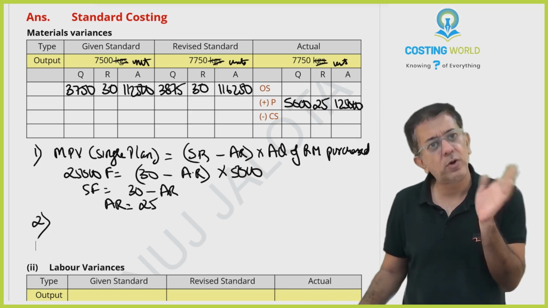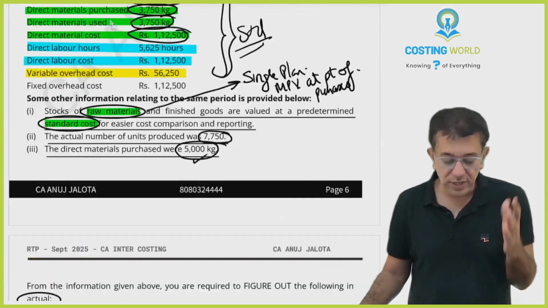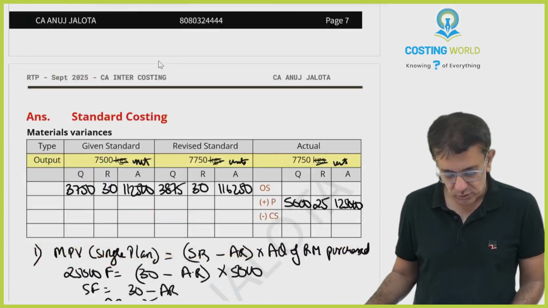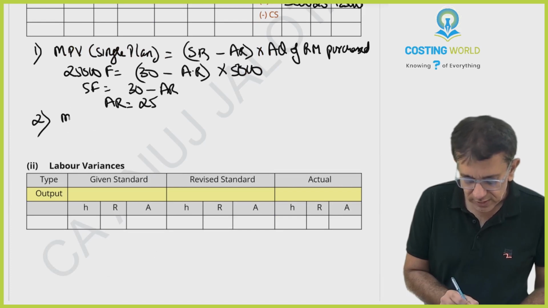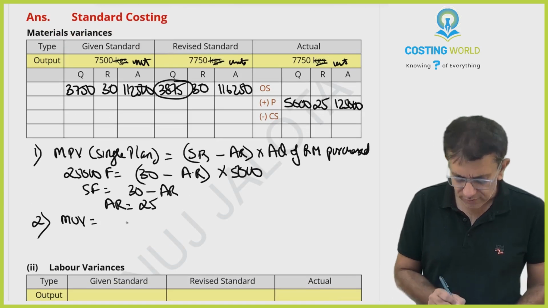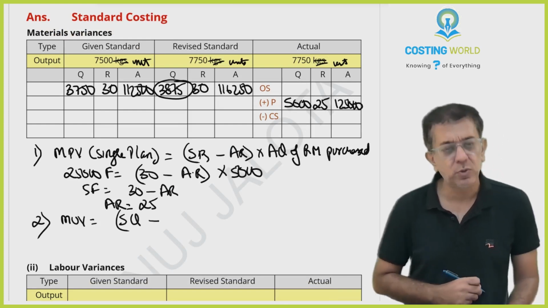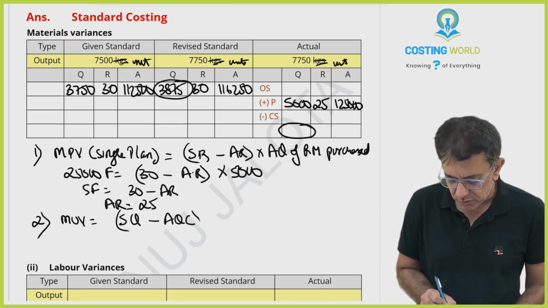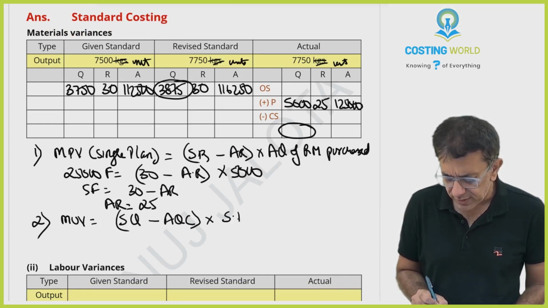So therefore, you have to find out all actual information. Use your variances. What other variance is there? Usage variance 3750 adverse. So material usage variance, how do you compute it? How much raw material we should have used, standard quantity of raw material to be used, minus how much actual quantity of raw material we have consumed, into standard rate.